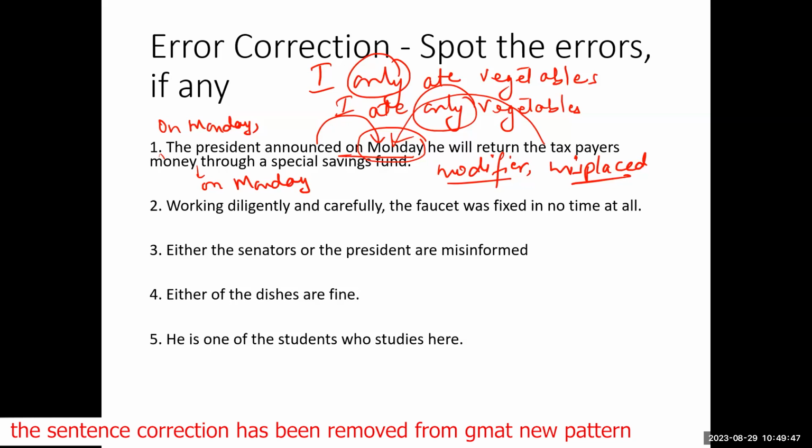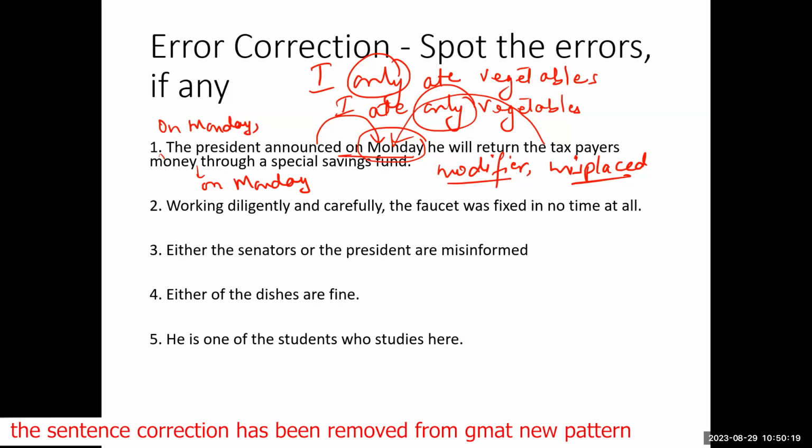No. What is the difference? The first one means that in the entire day that person ate vegetables. But the second one means that from the options available, the person ate the vegetables only. No, see, the first one, I only ate vegetables, means the only thing that I did was that I ate the vegetables. I did not cultivate the vegetables. I did not buy the vegetables.